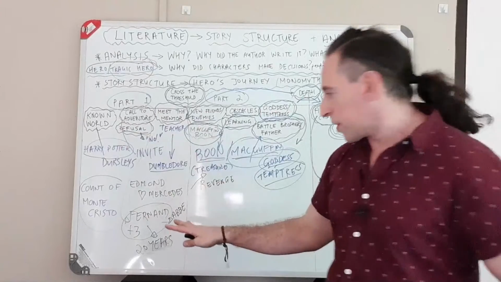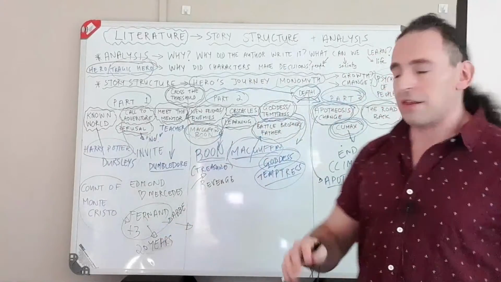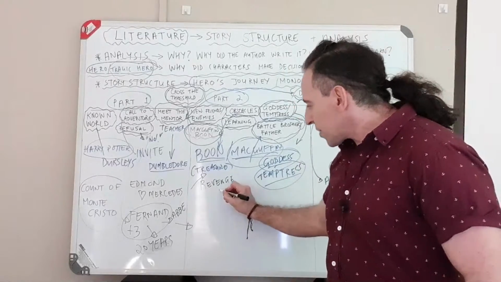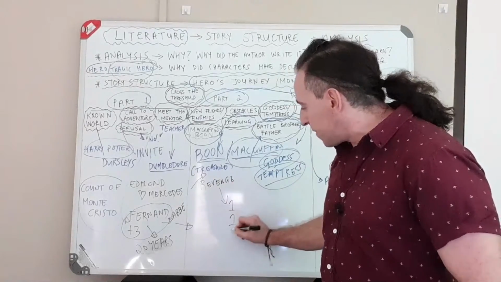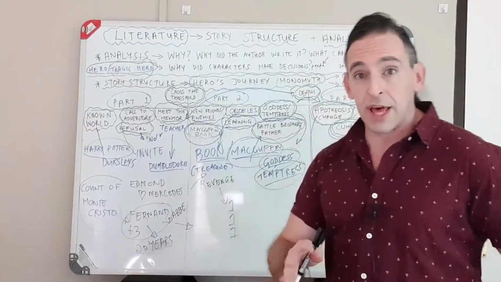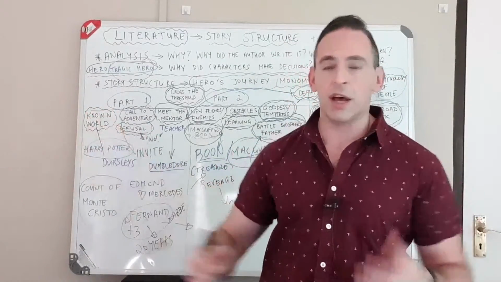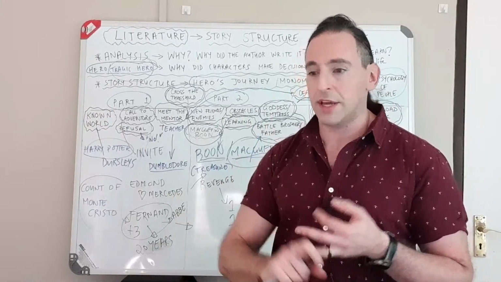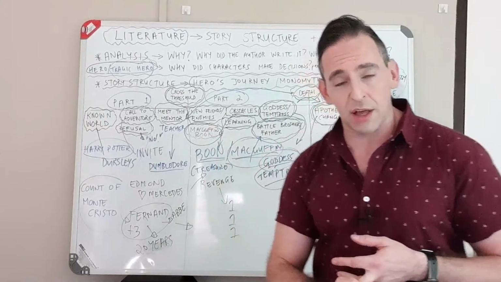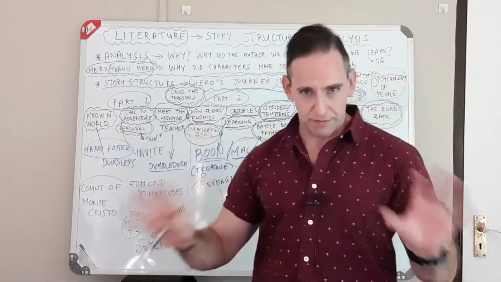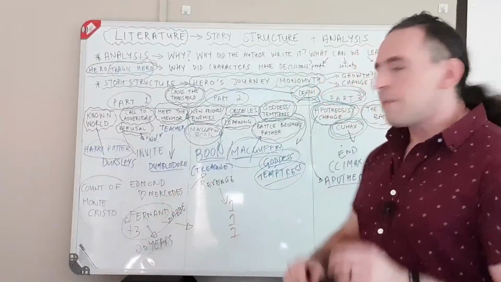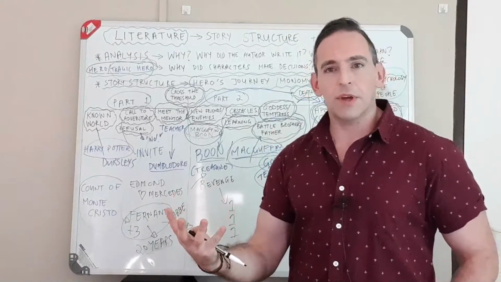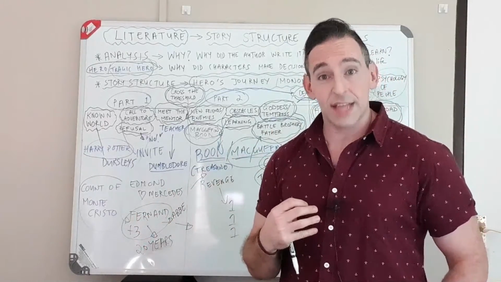It's a different story. Now, we won't go through exactly what Edmond does, but one by one, he gets his revenge. So he takes revenge on the three people that helped to land him in jail. He ruins the one financially. He drives the other one crazy. He has the one person killed. There's a lot going on in the story, technically. We're not going to go into it. But every time, obviously, he enjoys this. He enjoys the revenge because he's doing to them what they did to him.